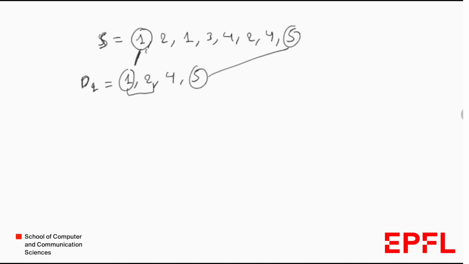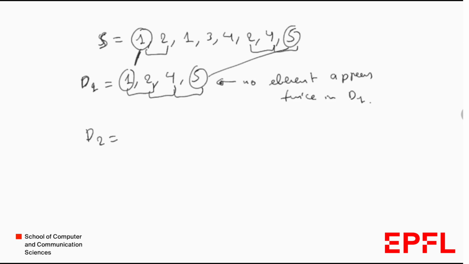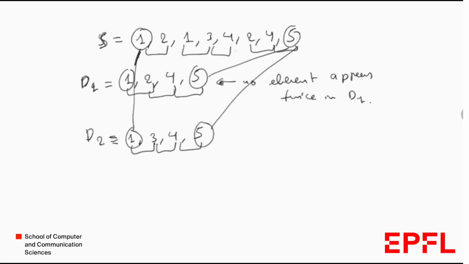Every two consecutive elements are also consecutive in S. And no element appears twice in D1. Another possible digest of sequence S could be D2, 1, 3, 4, 5. Again, we see that the first and last elements match those of sequence S, and every two consecutive elements in D2 are also consecutive in sequence S. Also, there is no element that appears twice in D2.